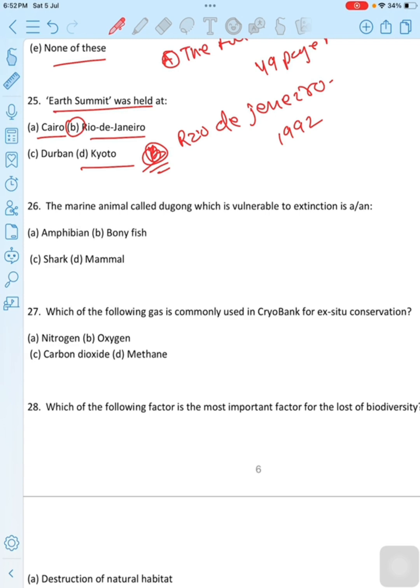Move to next question. The marine animal called dugong, which is vulnerable to extinction, is a dash. First option is amphibian. Second option is bony fish. Third option is shark. Last option is mammal. The correct option is option D, mammal. Dugong is a medium-sized marine mammal which is vulnerable to extinction. Correct option is option D.